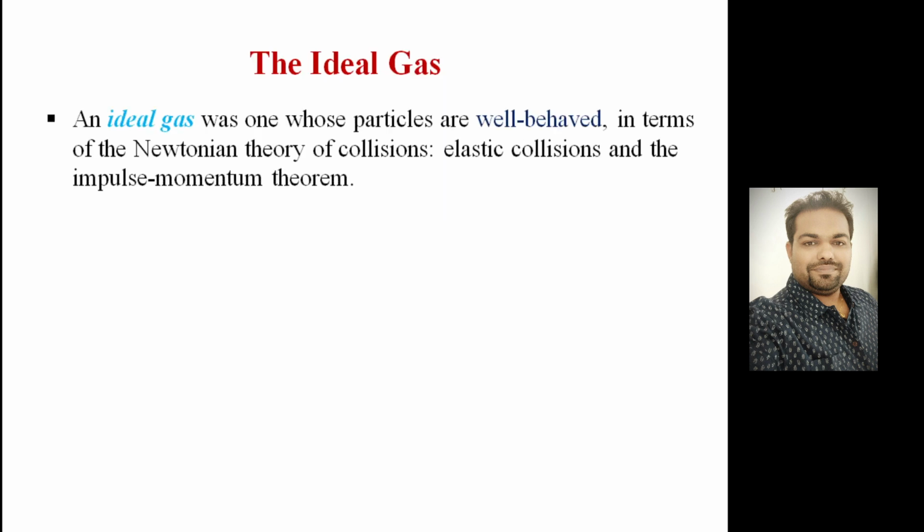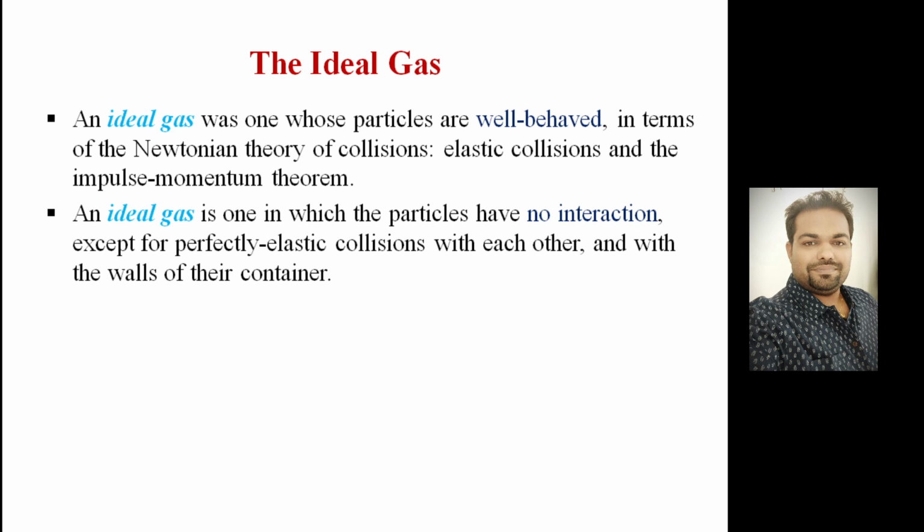Come to the ideal gas. What is the ideal gas? An ideal gas is one whose particles are well behaved, in terms of the Newtonian theory of collisions, elastic collisions and the impulse-momentum theorem. So an ideal gas is one in which the particles have no interactions, except for perfectly elastic collisions with each other and the walls of the container, right? These are some of the standard assumptions.